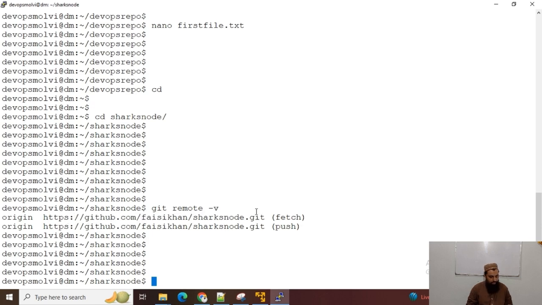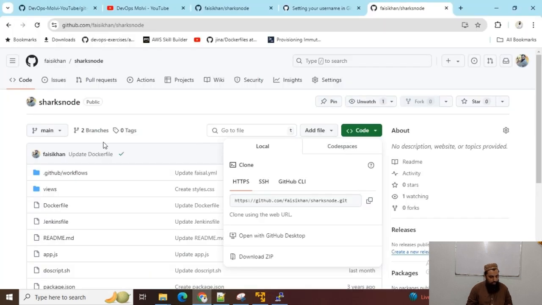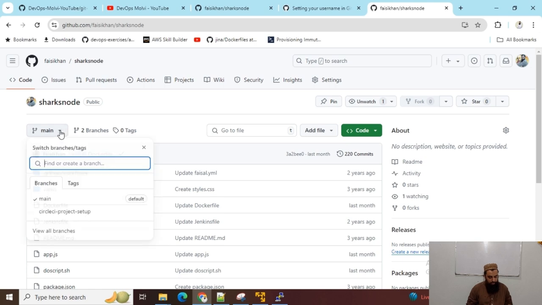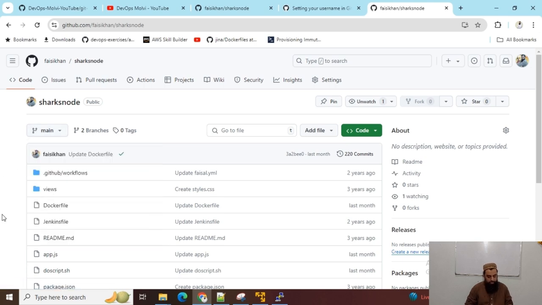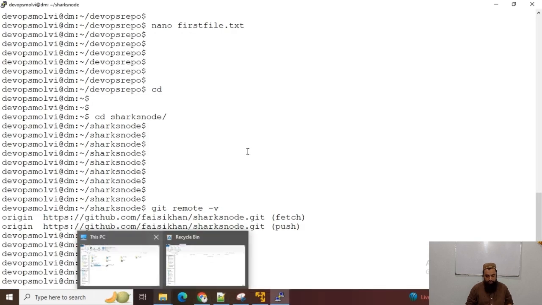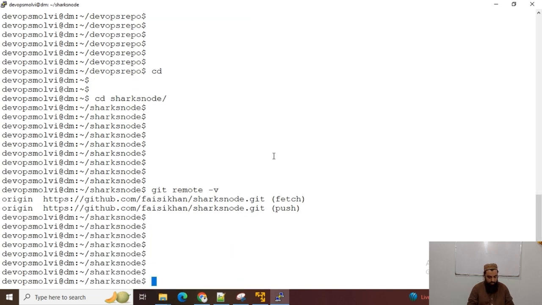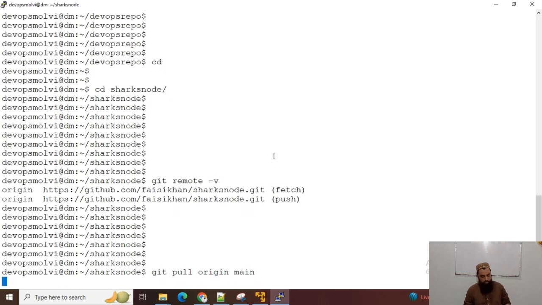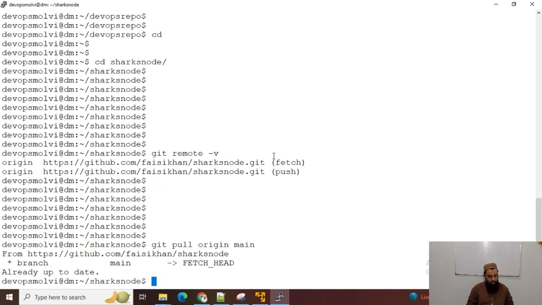And now this is actually on the main branch, and for instance, if I want to pull the changes, if there are any changes, let me see, git pull origin main, and I am just pulling the changes. It is saying already up to date, there are no changes.